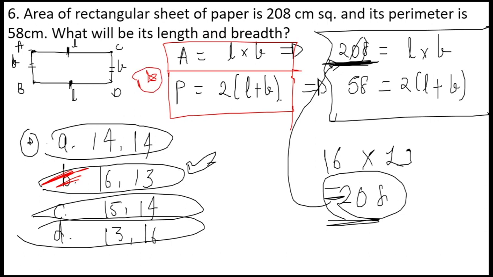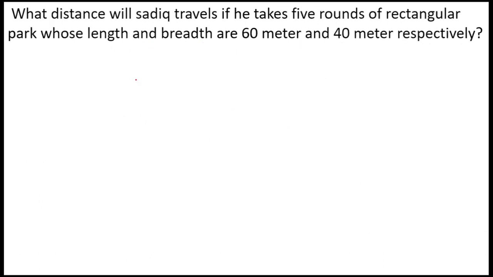Moving on to the next question now. What distance will Sadiq travel if he takes 5 rounds of the rectangular park whose length and breadth are 60 meters and 40 meters respectively? What have they given us in the question? Let us see first. What is the distance Sadiq is going to travel if he takes how many rounds? 5 rounds. Of which shape? A rectangular park of length 60 meters and breadth 40 meters.